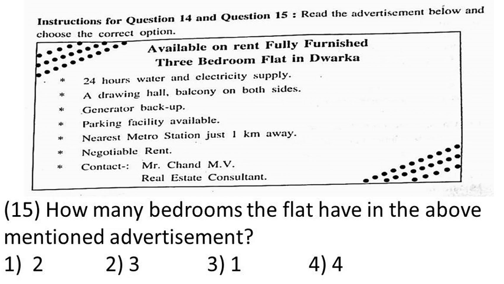Next question, question 15, same advertisement is given for this question. How many bedrooms does the flat have in the above mentioned advertisement? How many bedrooms are there? The answer to this question is also in the headline. It is very simple, no need to read all the advertisement. If you read the advertisement, you will waste your time. So 3-bedroom flat in Dwarka. This flat has 3 bedrooms.